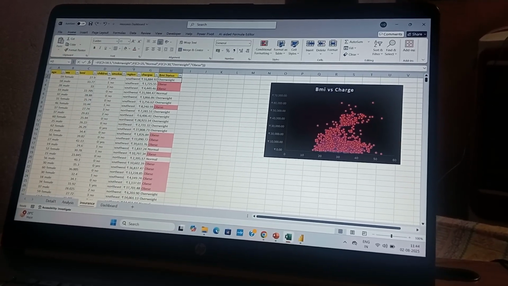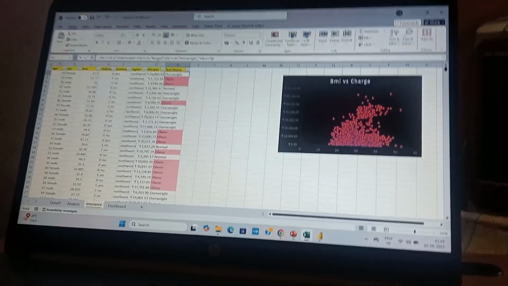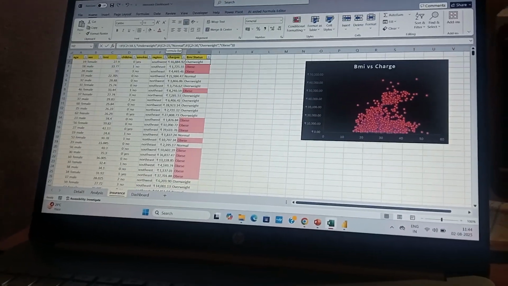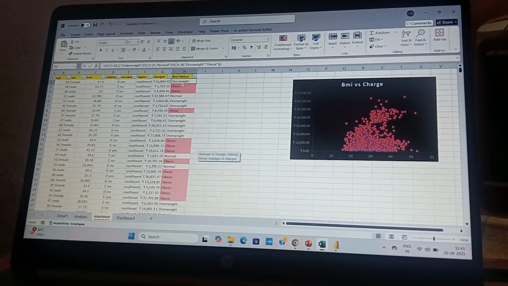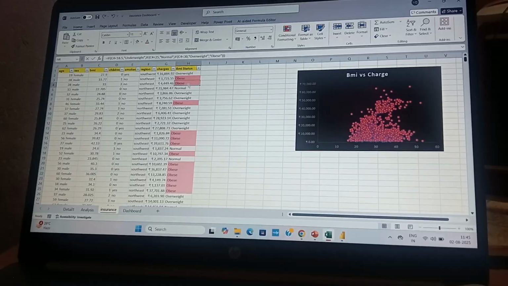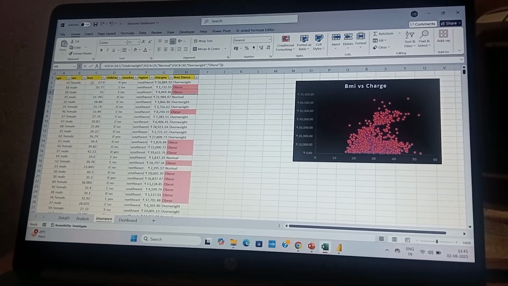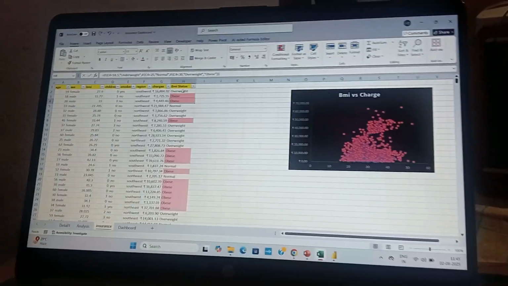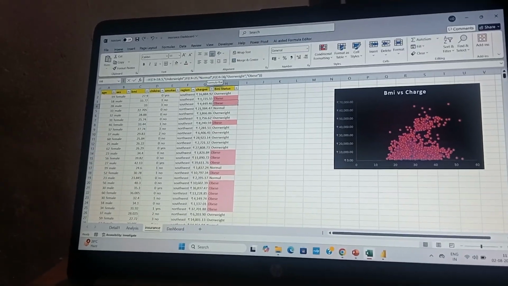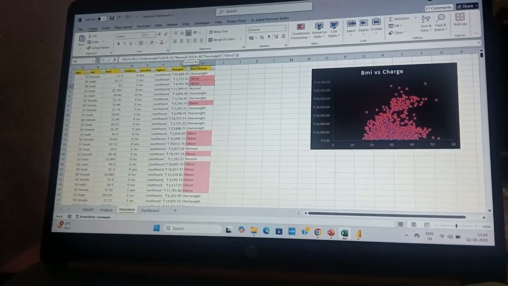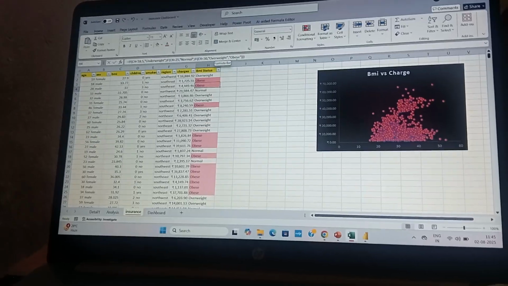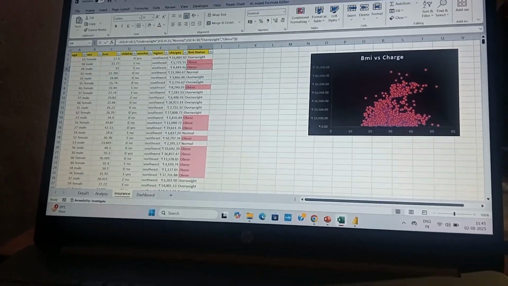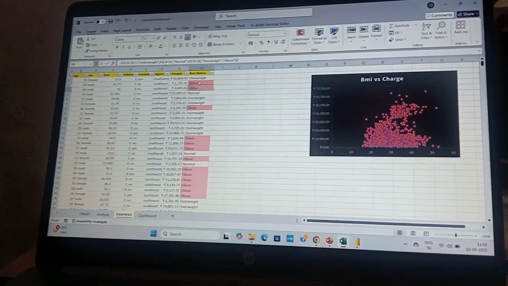Underweight is an if condition, and inside it there is a normal condition, then an overweight if-else, and obese. We are explaining it because 27.9 is overweight. Above 30 is obese, and less than 30 is overweight. Otherwise, the condition is obese, so it will show as obese in the red cell here.